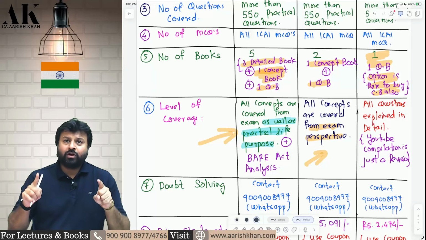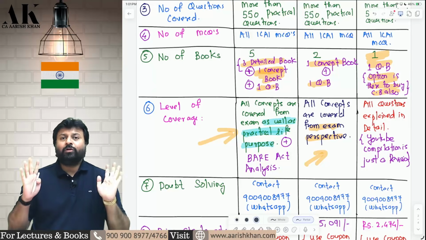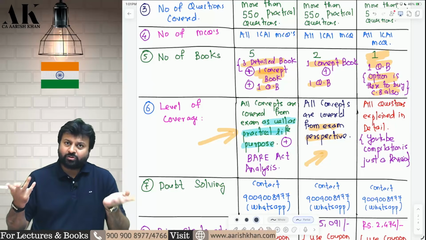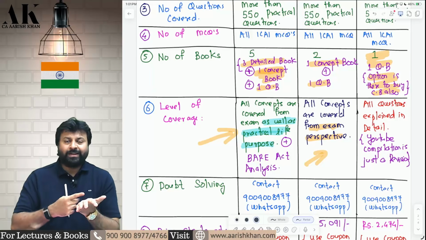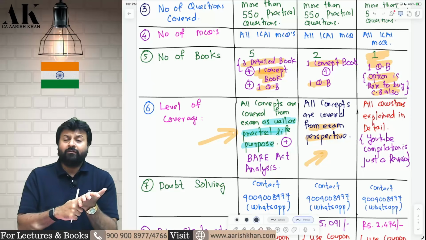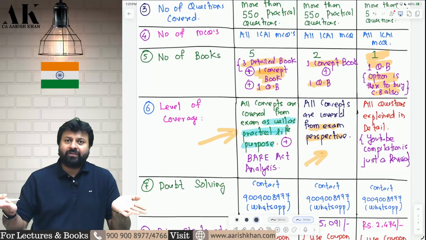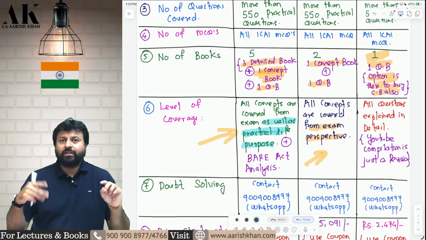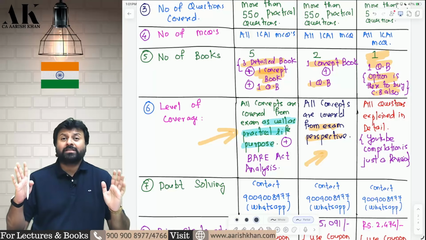Or if you don't have time, then you don't have any option, you have to go for the exam oriented batch only. For the regular batch, there are two preconditions. First, you should have time, at least 2.5 to 3 months before the examination when you enroll for the batch. Secondly, you should have interest in that particular field to work in future. If either condition is not fulfilled, go for the exam oriented batch. It is 100% coverage, don't worry.